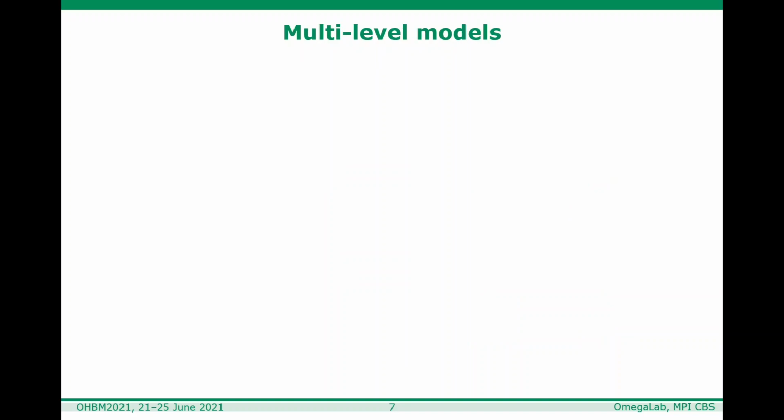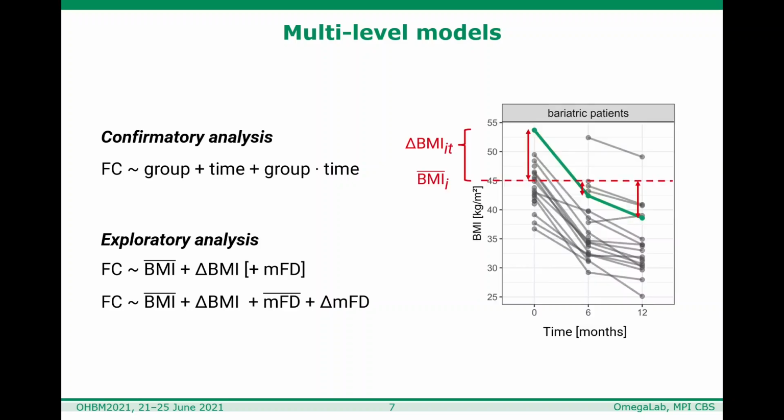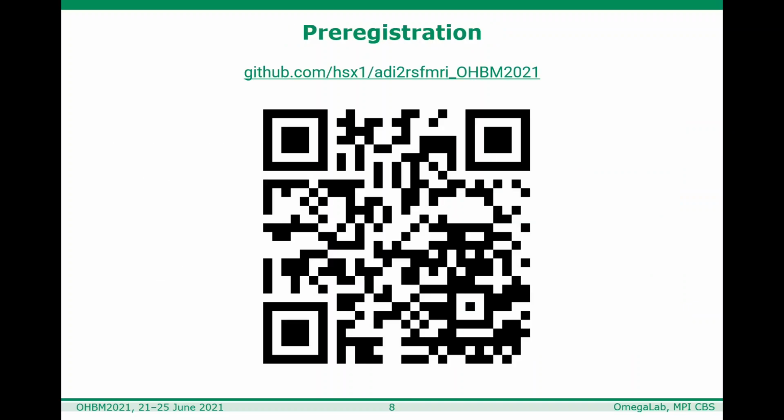Since longitudinal data is clustered within participants, we opted for multi-level models to estimate the proposed interaction effect of time and surgery. Similarly, we estimated the gradient influence of weight and weight loss, carefully considering head motion in different ways. For this purpose, we split variables, as shown for BMI, into average and change measures. Note that the pre-registration for these analyses can be accessed via the QR code.